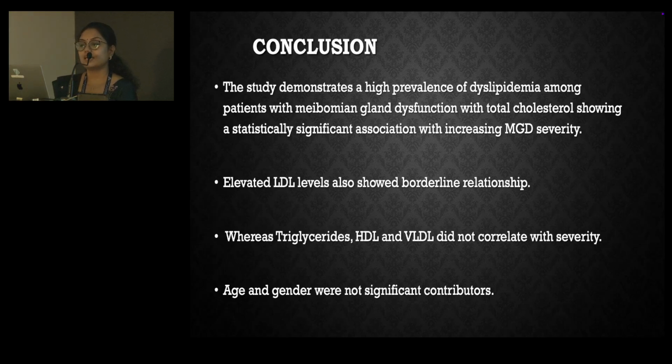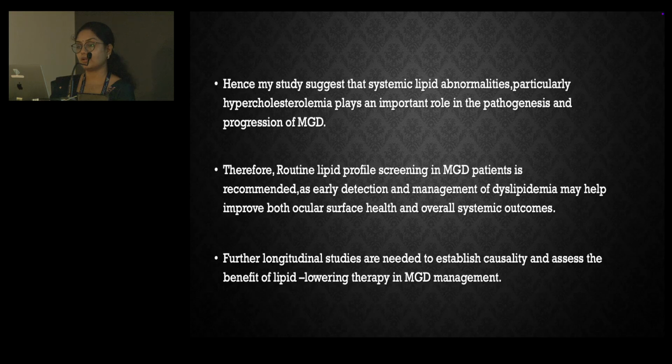Conclusion: the study demonstrated a high prevalence of dyslipidemia among patients with Meibomian gland dysfunction, with total cholesterol showing a statistically significant association with increasing MGD severity. Elevated LDL level also showed a borderline relationship, whereas triglycerides, HDL, and VLDL do not correlate with severity. Age and gender were not significant contributors.